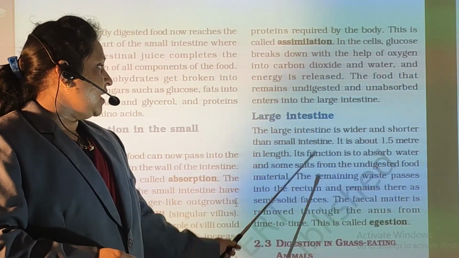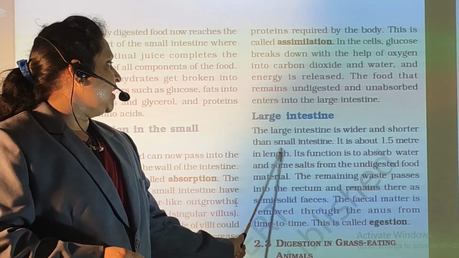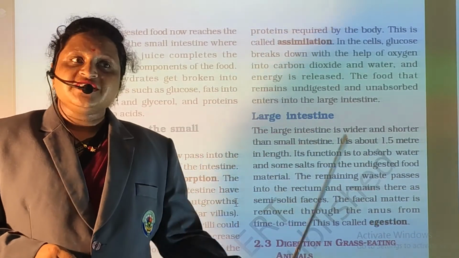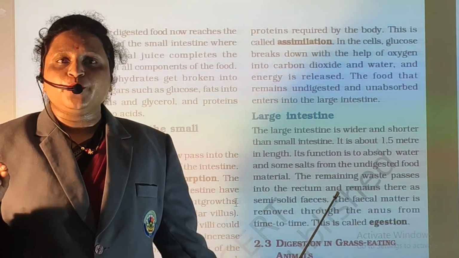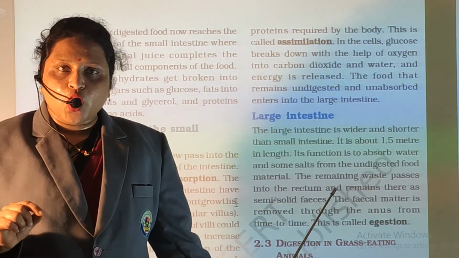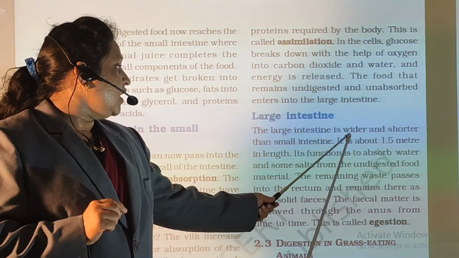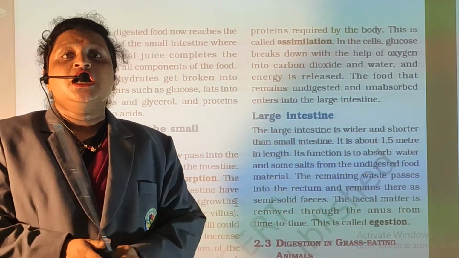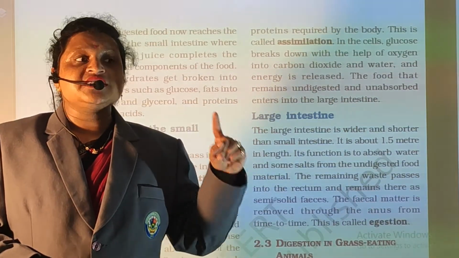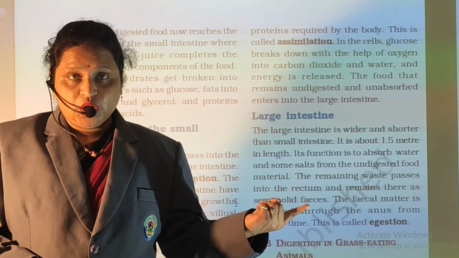The large intestine is wider and shorter than the small intestine. We saw that the small intestine is about 7.5 meters long, but the large intestine is shorter than the small intestine. Small intestine जो है वो 7.5 मीटर लॉन्ग है.